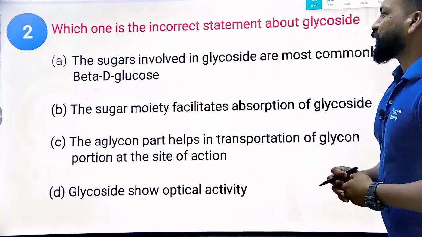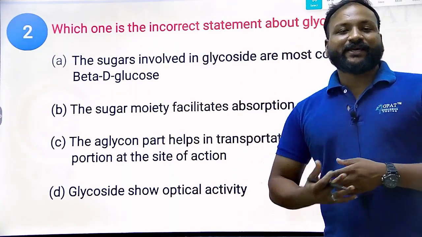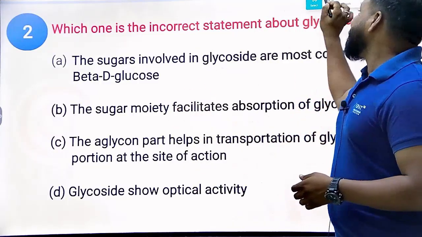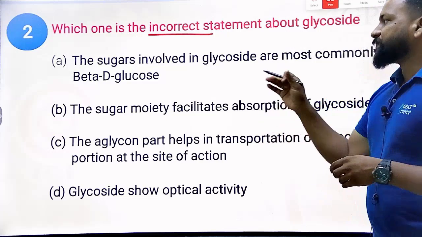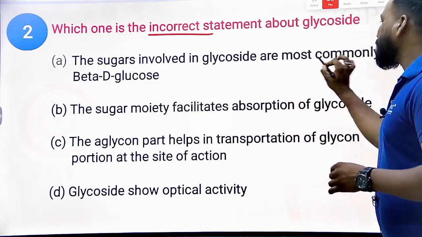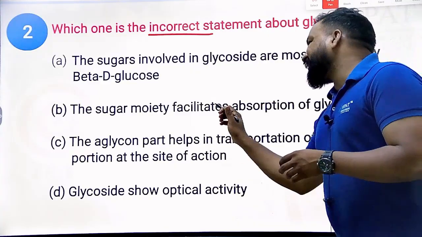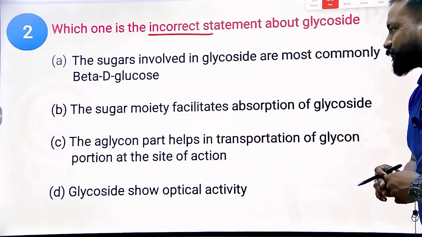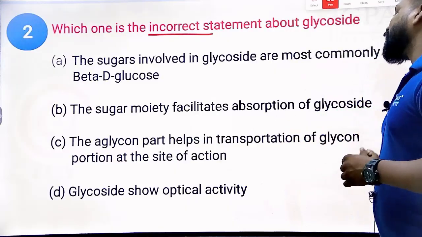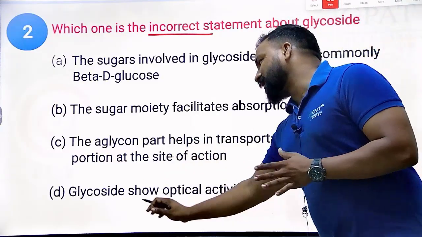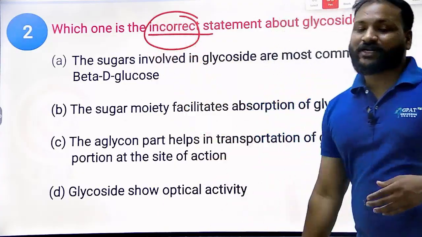Next question. Which is the incorrect statement about glycosides, as I have just explained? Try to read the question carefully. Incorrect statement. Option A, the sugars involved in the glycosides are most commonly beta-D glucose. Second, the sugar moiety facilitates absorption of glycoside. Third, the aglycon part helps in the transportation of the glycon portion to the site of action. And glycosides show optical activity. Do remember, they're asking for the incorrect statement.